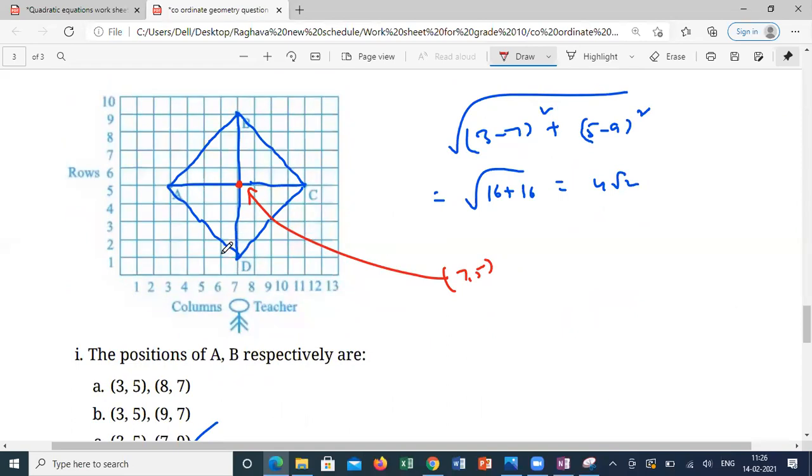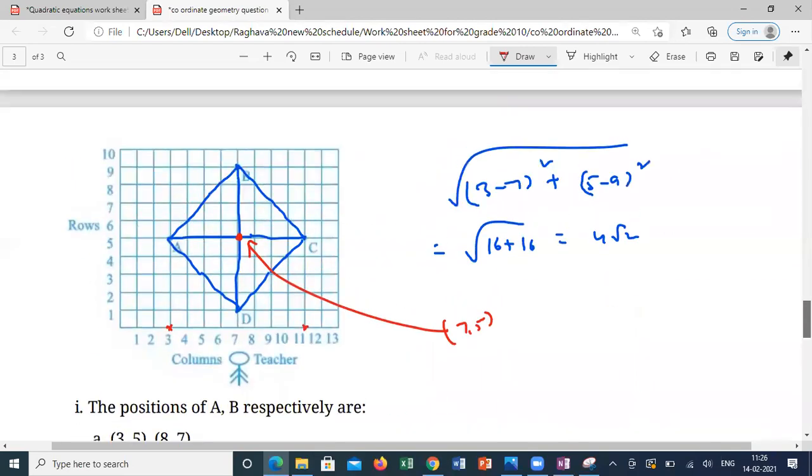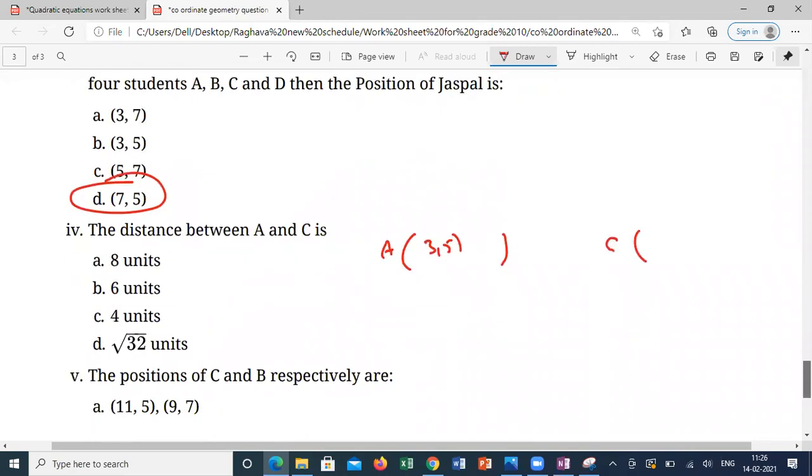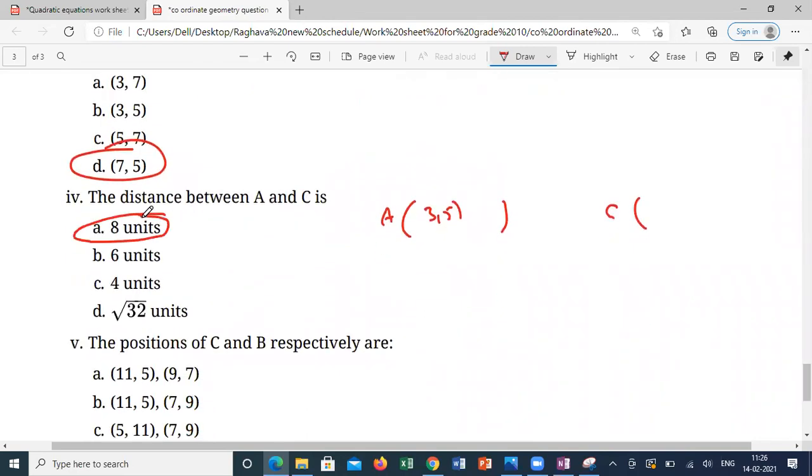Straight away I can say from the graph, without calculating, 11 minus 3 is the answer. Distance between A and C is 8 units.